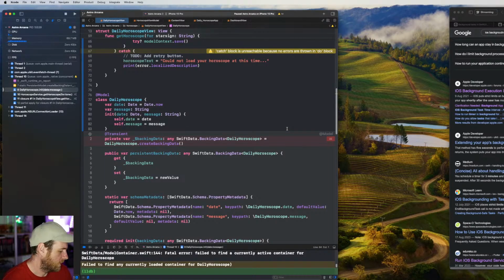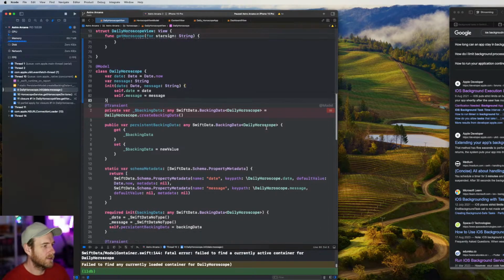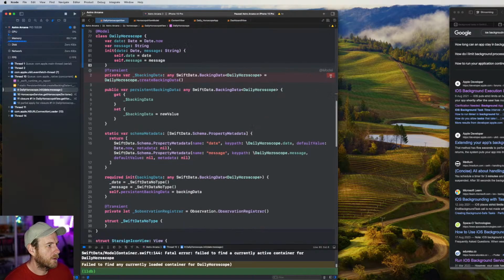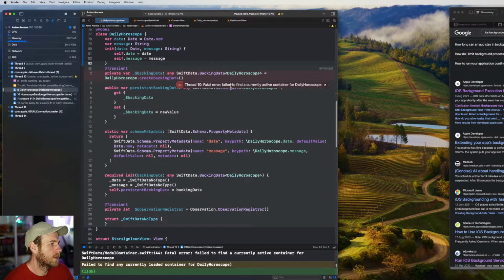If it doesn't work, then we get nothing back. It fails, and then the user just opens up the screen. They can just sit there and wait for it to load. So it's not that huge of an issue. So what error have we got here? We've got failed to find a currently active container.